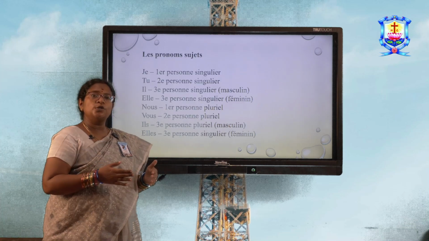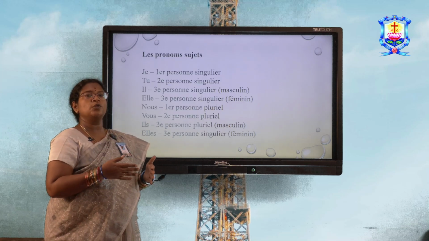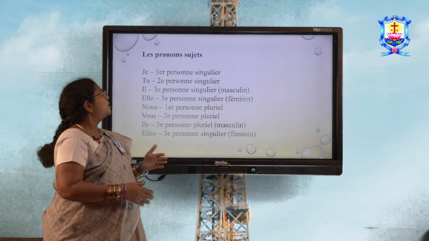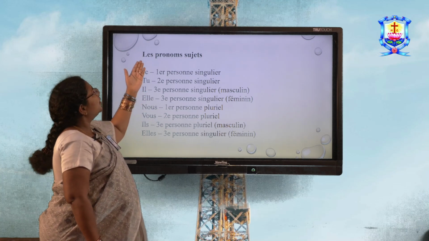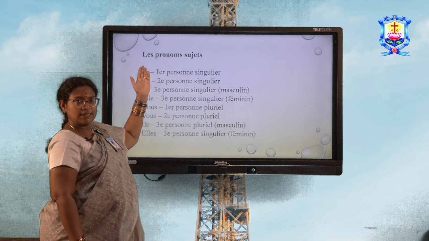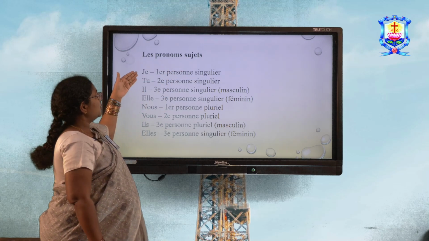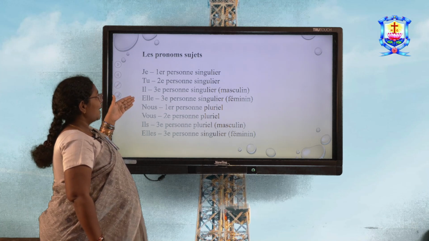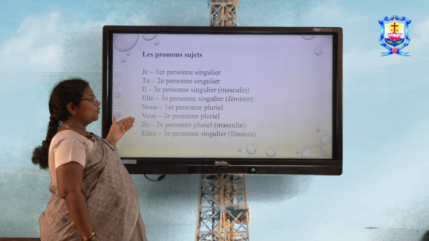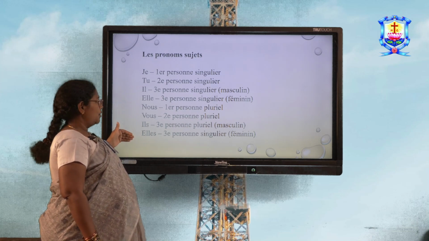First of all, in order to know about the conjugation, we must know what are the subject pronouns. So here we have the list. Les pronoms sujets. So these are the subject pronouns. Je, tu, il, elle, nous, vous, il, elle.